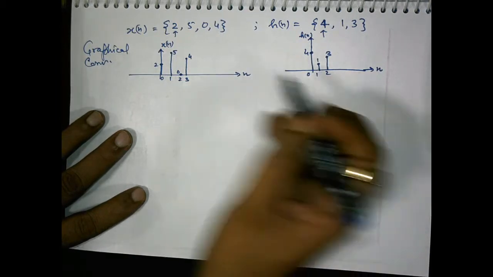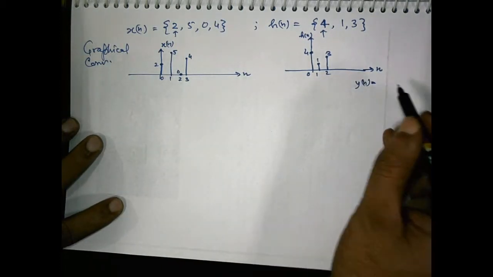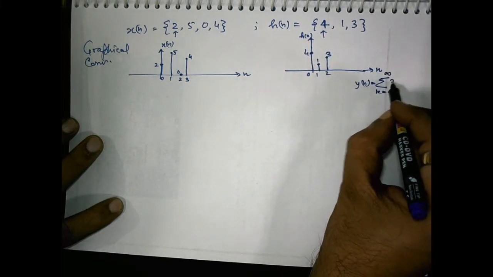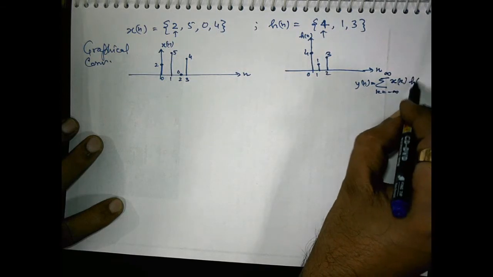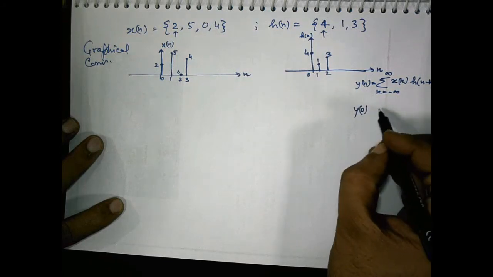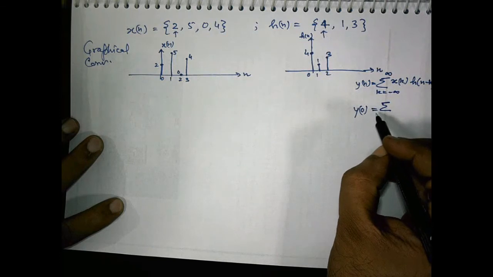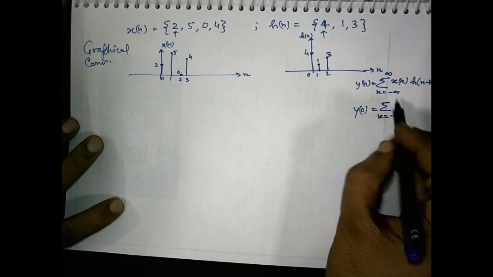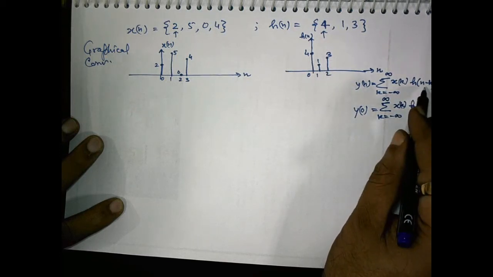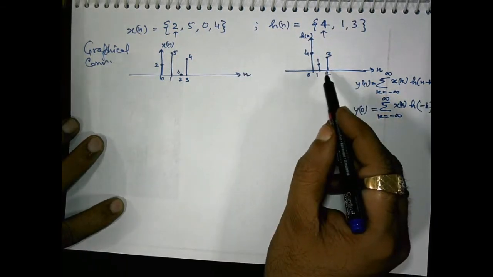If you look at the expression, yn equals to summation k equals to minus infinity to infinity xk h n minus k. So first of all we are willing to evaluate y0. To evaluate y0, we need to obtain summation xk h n equals to 0 minus k. So we have to evaluate h minus k.